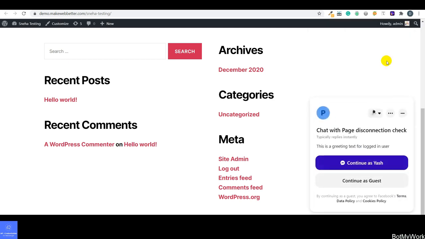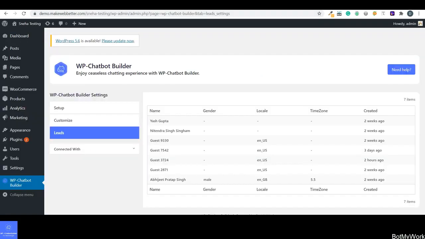If your customer is not a logged in user, they can still start conversing with you as a guest user. So here they will be getting both the facilities. Even if they do not have an account on Facebook and are not logged in users, they can start the conversation with you and discuss their needs and requirements. So guys, this is how WP Chatbot Builder is going to work for you, and this is how you can set up the real-time conversation with your customers, understand and analyze their requirements, and according to that give them the right solutions. So guys, this was all about today's demo video.